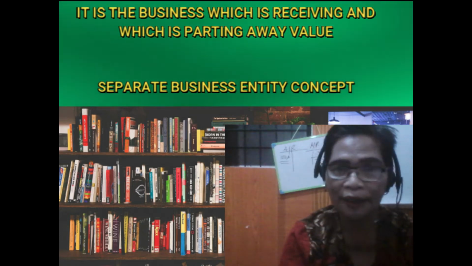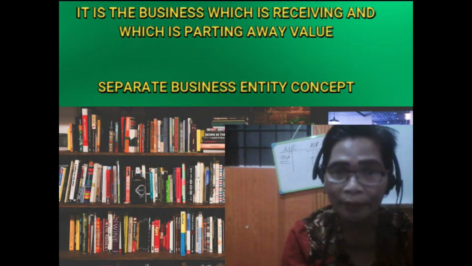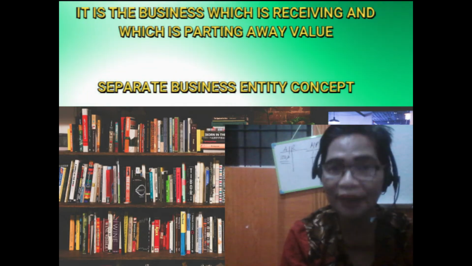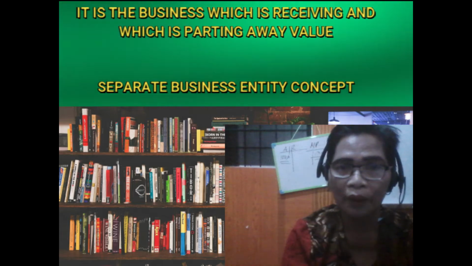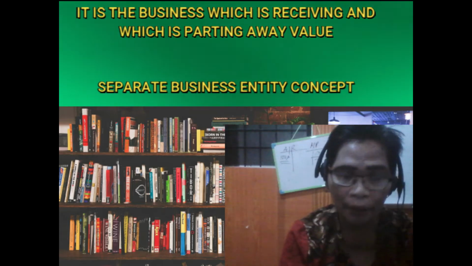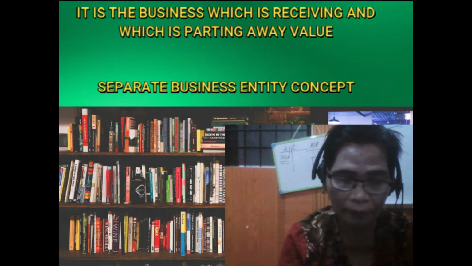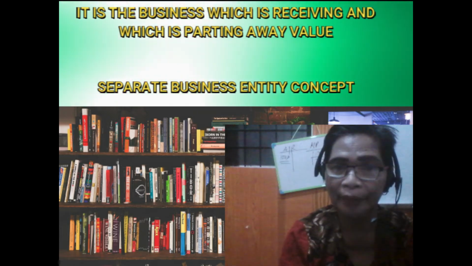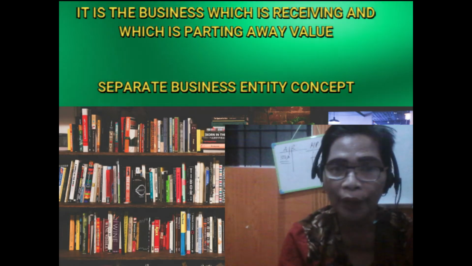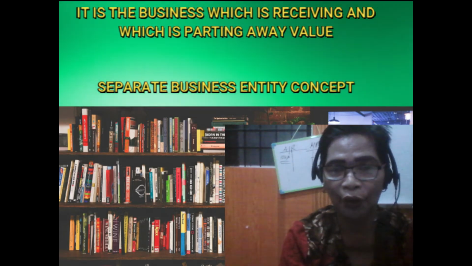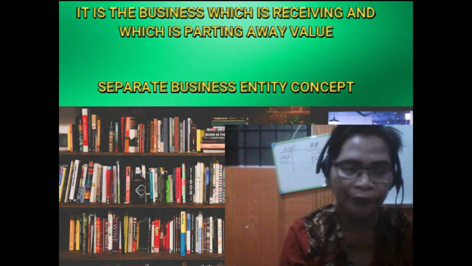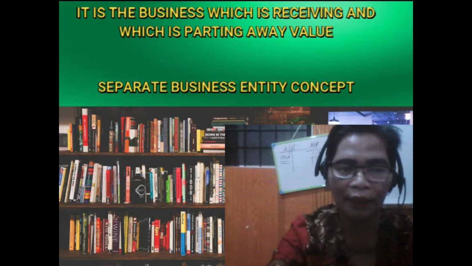This is explained in the so-called business or separate business entity concept. I want you to research about the separate business entity concept. Meaning to say, in accounting, we are not recording the transactions of the owner, but we are accounting for the transactions of the business. Okay, so we have a lot of examples here.